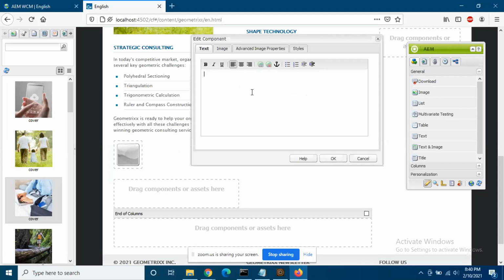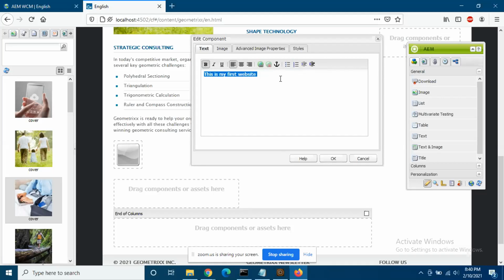Now try writing some text here. You can write maybe this is my first website or whatever you like. Now, apart from this text, you have formatting options. So you can just double click on the first, and you can make it bold, italic, underline, and align it left, middle, center. You can even link to a page. You can do an anchor linking. You can do basic formatting, like provide bullets, and give numbering. So this is your text.